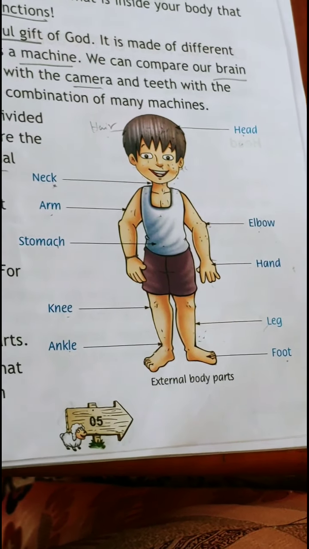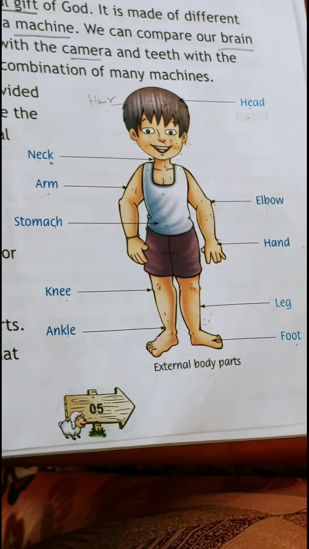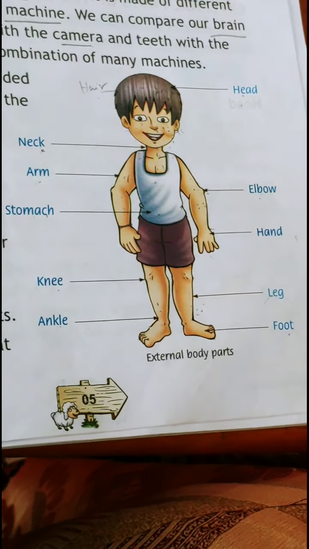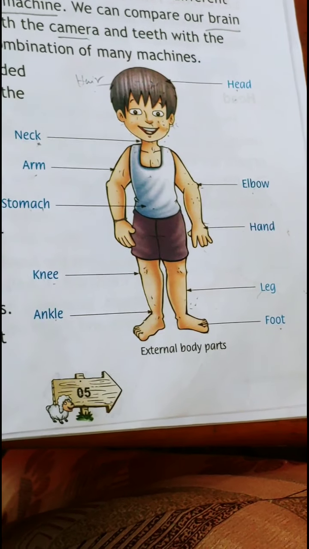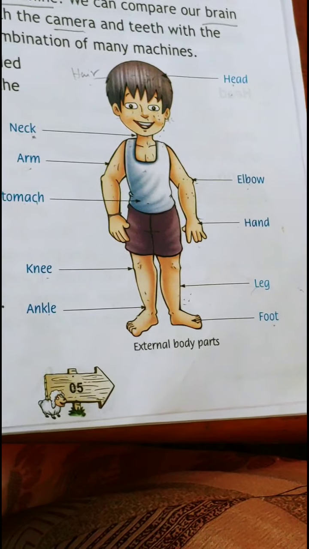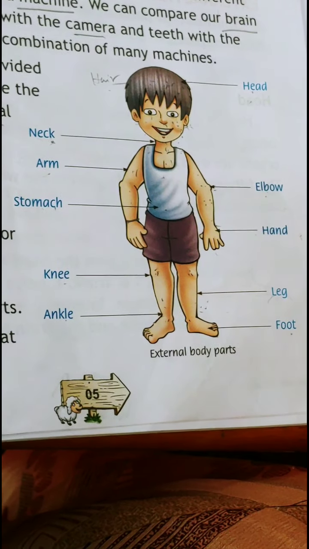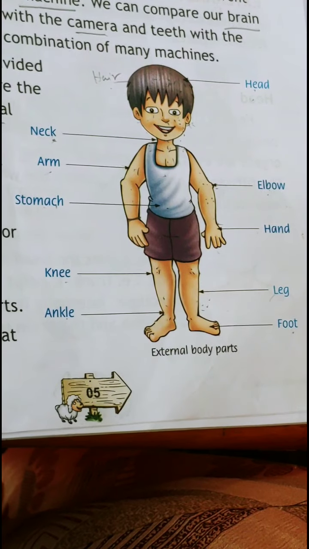For example, our brain is compared to the computer. Our eyes are compared to the camera. Our teeth are compared to the grinding machines. Hence, I say that it's a combination of many machines. So, in our lesson, we are going to learn about the human body parts.